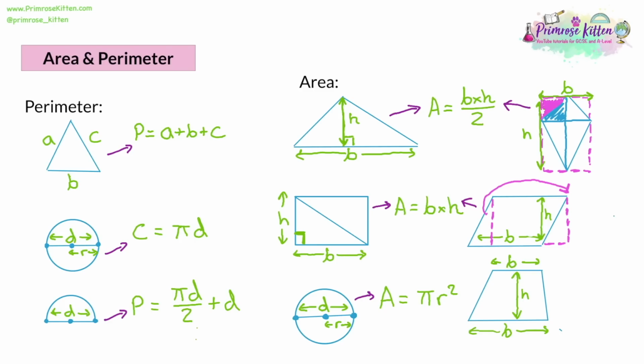And with a trapezium, the area is going to be base times height, but with the bases, we're going to add together the first base with the second base, and we're going to find the average of them. We're going to divide by 2 to find the average. And then once we've done that, we times it by the height. So let's just label it on the diagram. We've got base 1 at the top, let's say, and base 2 at the bottom. You can also rotate trapeziums and have the same thing with a height. So you only have one base, but you've got 2 heights, then you find the average of the heights and then multiply by the base.